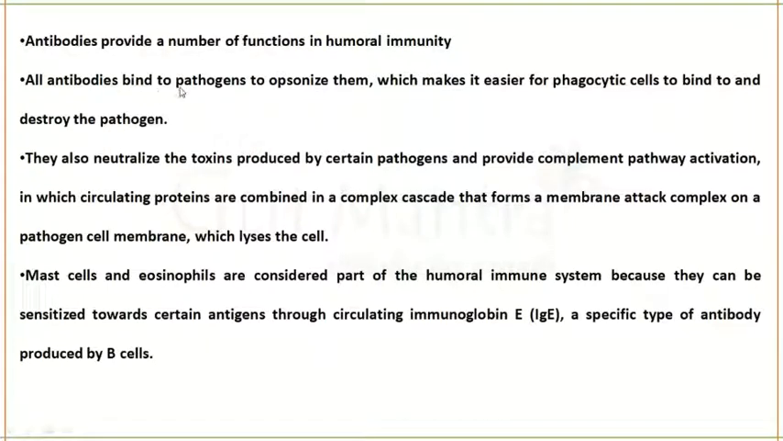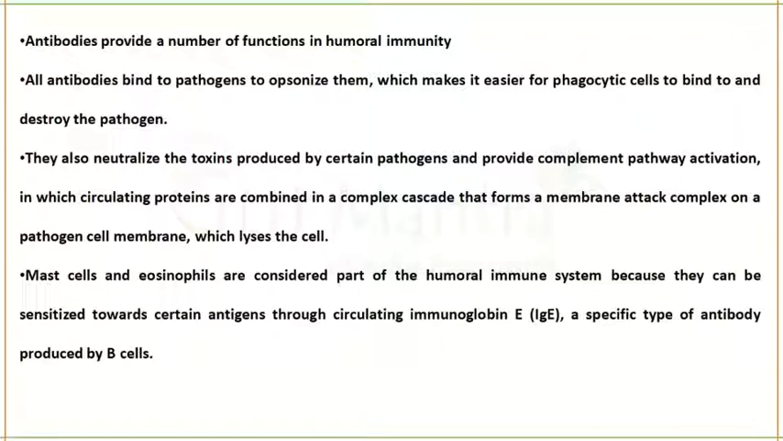Antibodies will bind to the pathogen and opsonize them, which makes it easier for the phagocytic cells to bind and destroy the pathogens. Neutralization of toxins also happens, along with complement pathway activation, where in the classical pathway the antigen antibody complex will be recognized. Membrane attack complex formation will take place and lysis of the cell will happen.